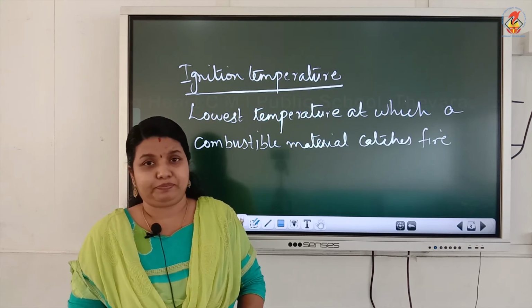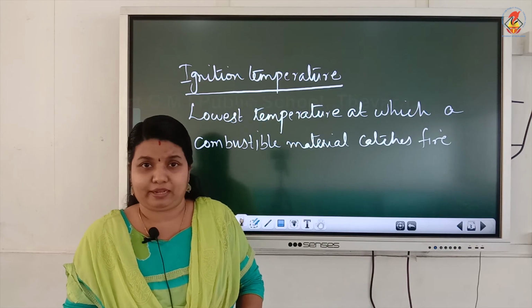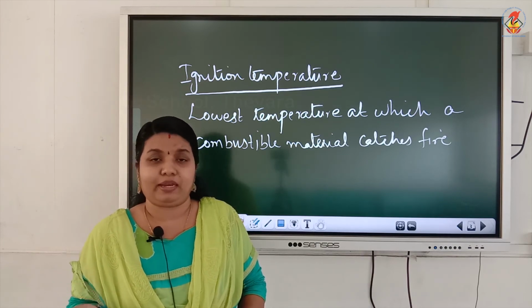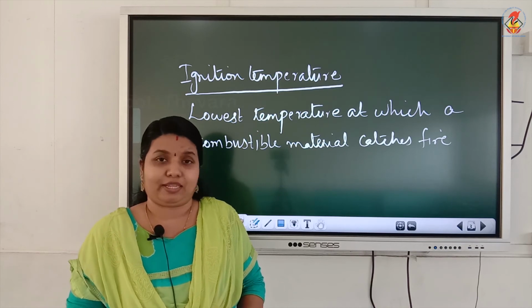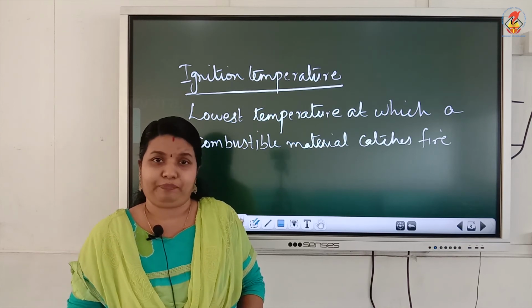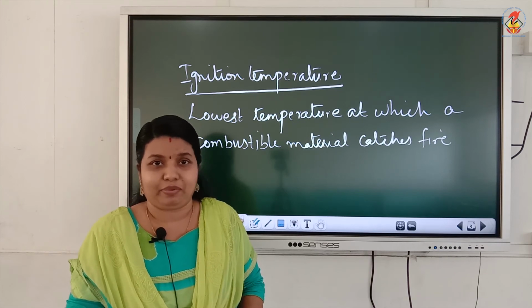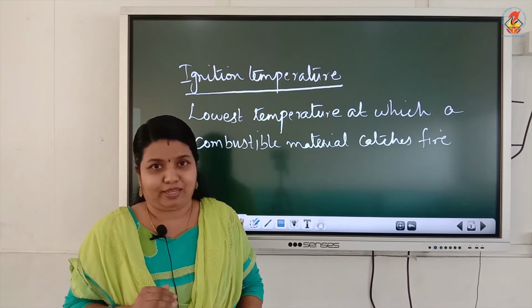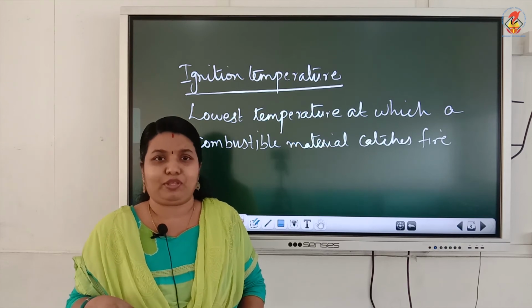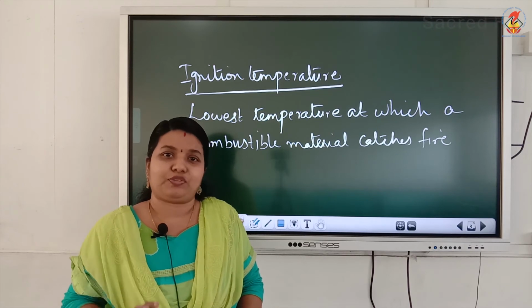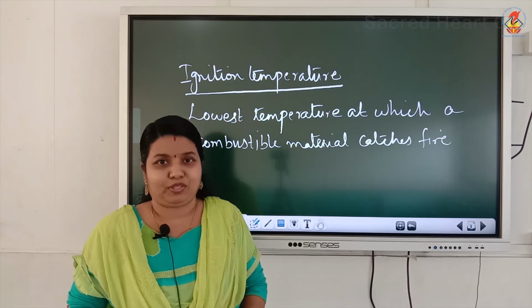Why? The frying pan is made up of metal. The heat given to the metallic frying pan is transferred to the oil by conduction. As a result, the oil attains its ignition temperature and it catches fire. Instead of that, if you are adding something for cooking, the heat given to the oil will be transferred to the food item so that it gets cooked.